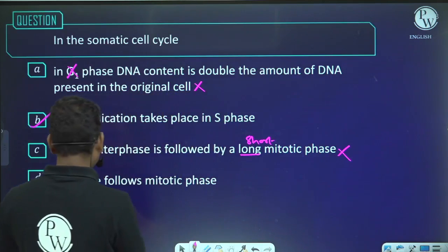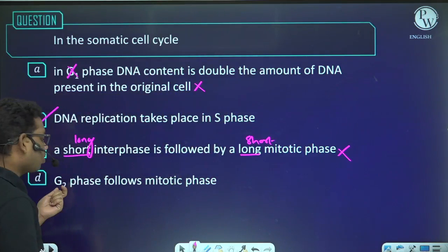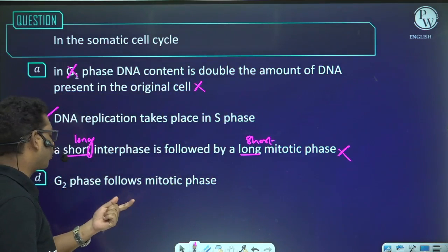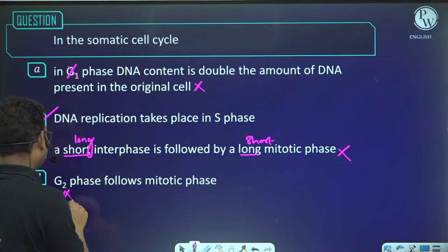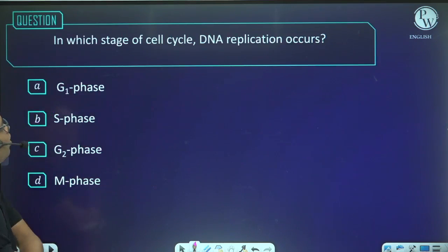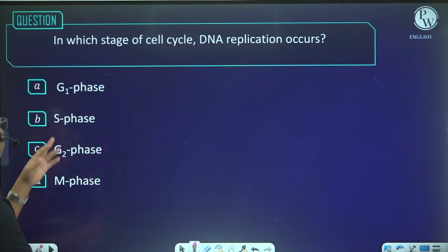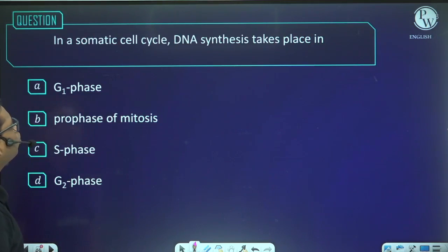Okay, G2 phase follows the mitotic phase. No, G2 phase is followed by the mitotic phase. G2 phase does not follow the mitotic phase. So this is also incorrect. So the answer is B. Next, in which stage of cell cycle DNA replication takes place? This is a very simple question, and this has come in the NEET exam also, and this is S phase. Next, in a somatic cell cycle, DNA synthesis takes place. This is again S phase.